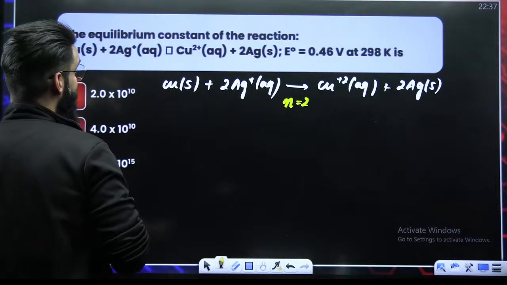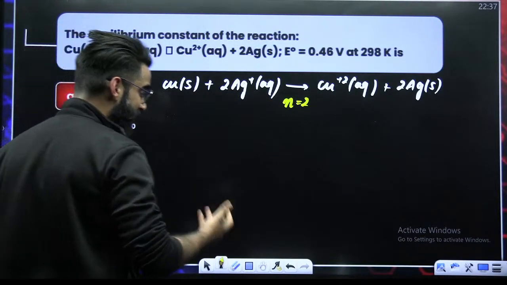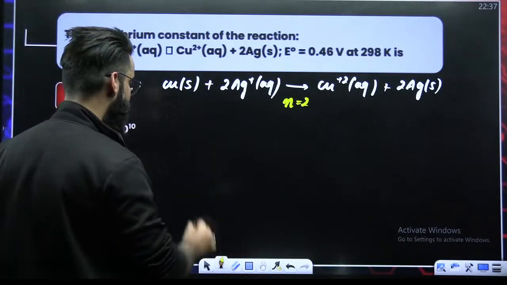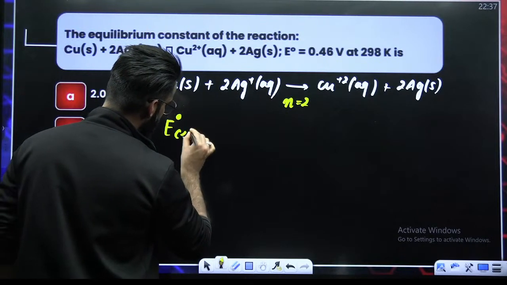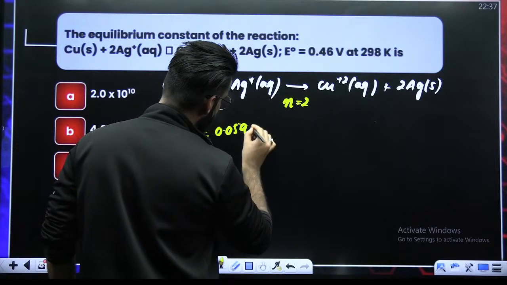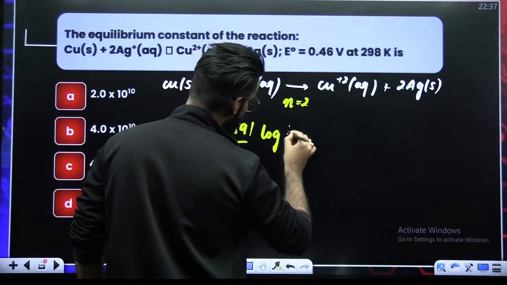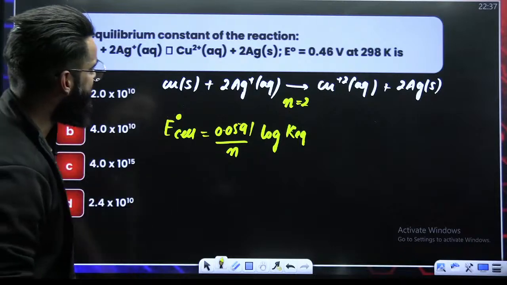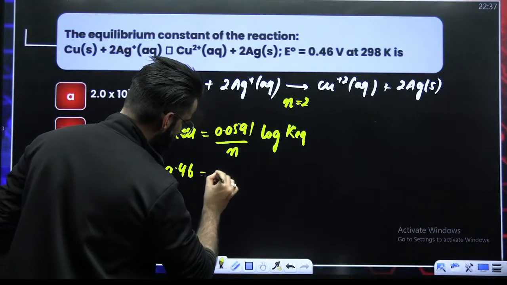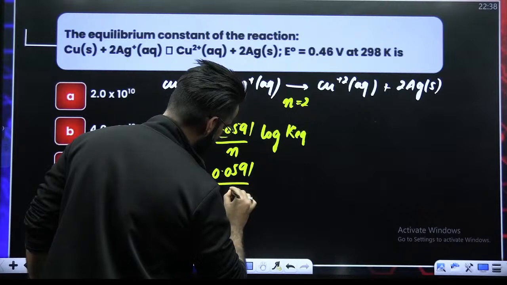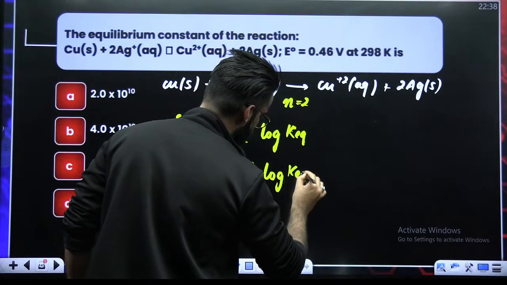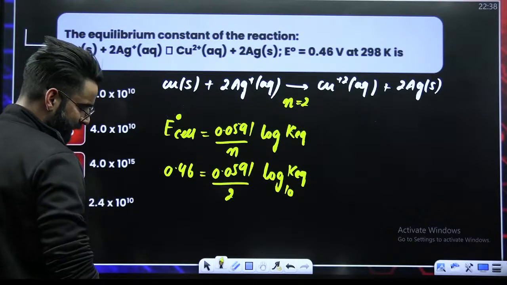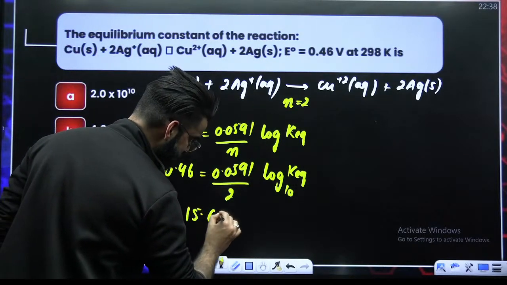Okay. We have to calculate the equilibrium constant. If we have to calculate the equilibrium constant, that means I'll be assuming the cell is at equilibrium. And if the cell is at equilibrium, the equation becomes E naught cell is equal to 0.0591 divided by n, times log of the equilibrium constant. As per the question, E naught cell is given as 0.46 volts, equal to 0.0591 divided by 2 times log of Kc to the base 10. So this becomes 0.92 divided by 0.0591. It approximately comes out to be 15.6.